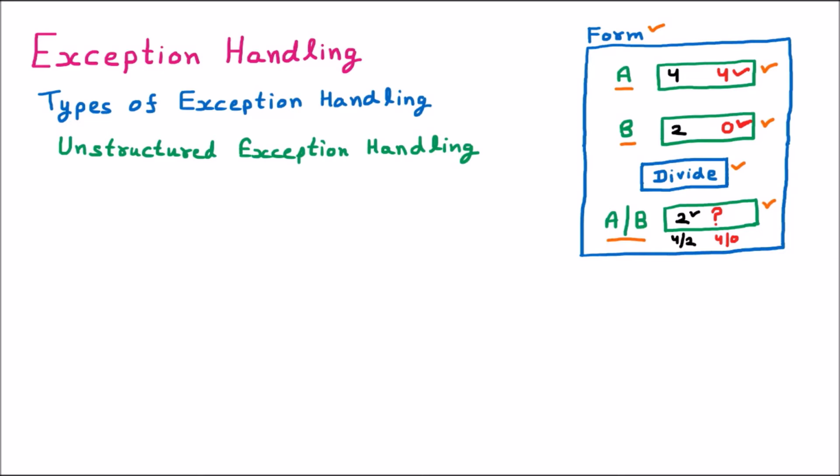Let's suppose the user is providing some if-else statement, or some kind of go-to statement. So here the user itself writes the code for exception handling. This is called unstructured exception handling.